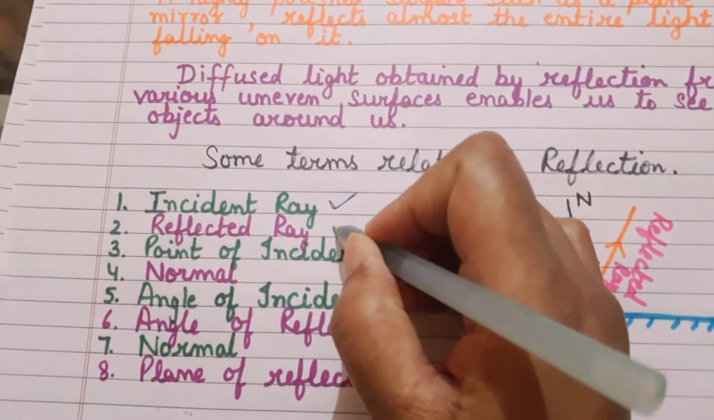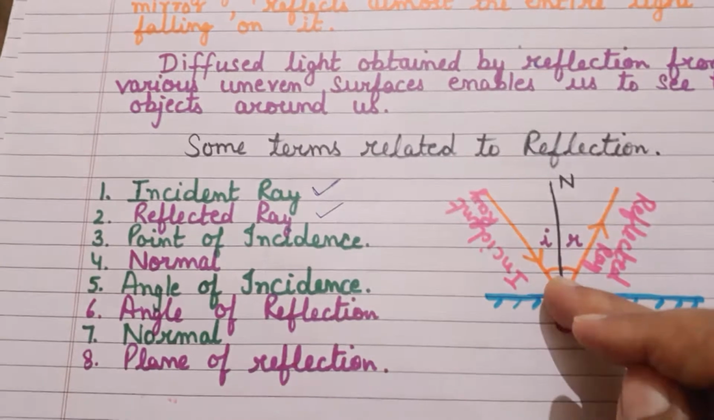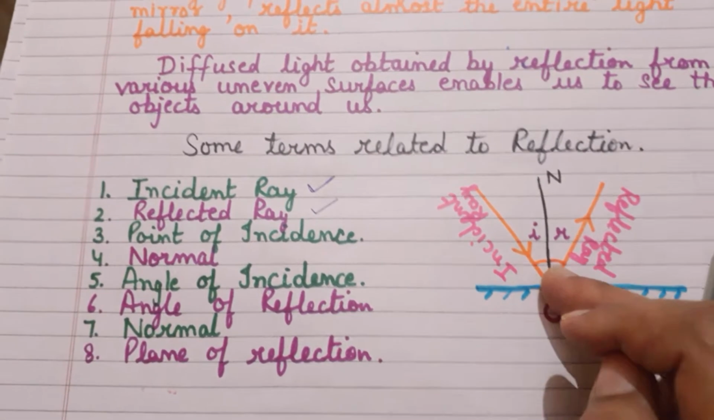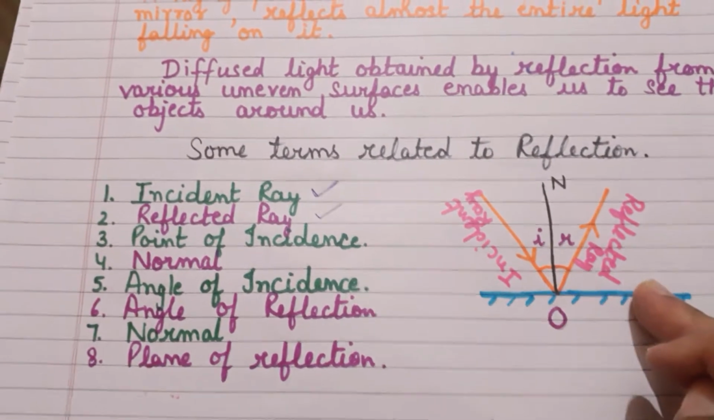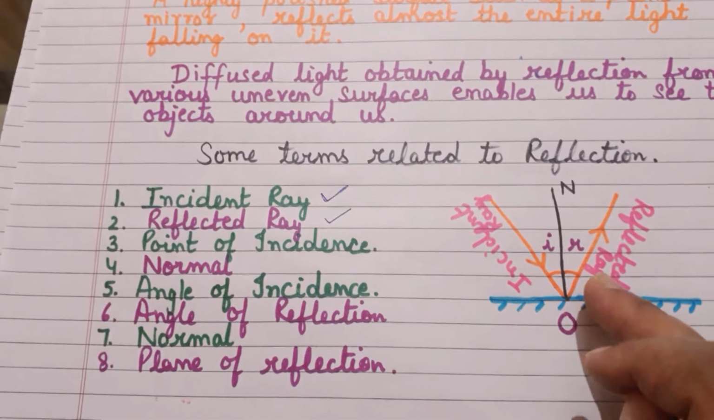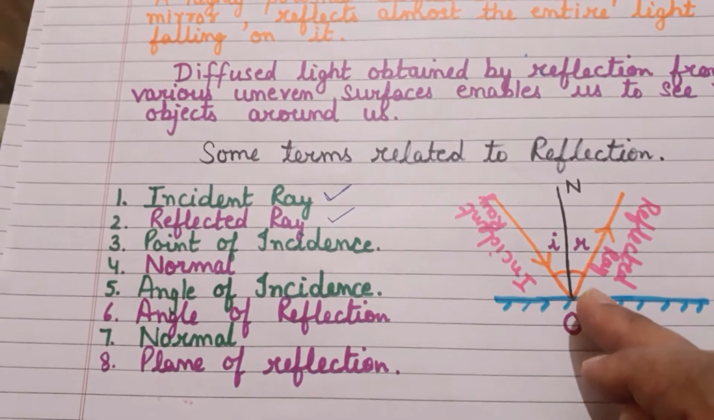Let us look at the second one. What is a reflected ray? The ray of light obtained after reflection from the surface is known as the reflected ray. The ray of light obtained after reflection from the surface is said to be the reflected ray.